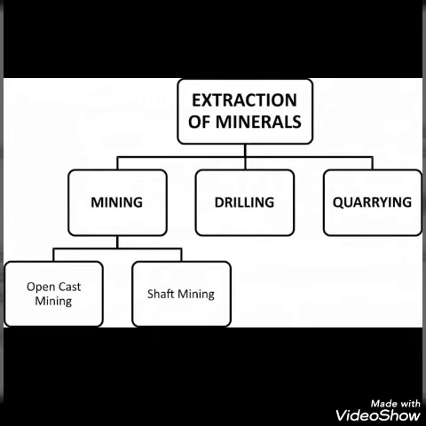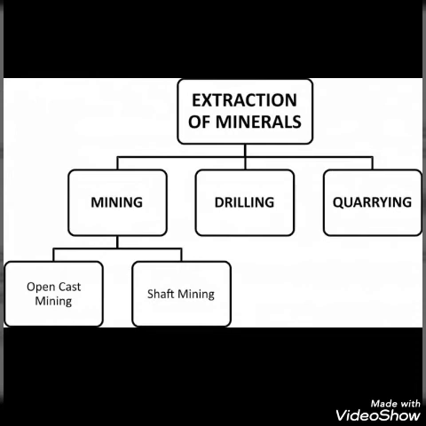Mining means taking out minerals from rocks buried under the earth's surface. Mining can be done in two ways: open cast mining and shaft mining. In open cast mining, minerals are taken out by removing the surface layer, by digging the earth's surface. In shaft mining, we have to do a deep bore to reach the mineral deposit.